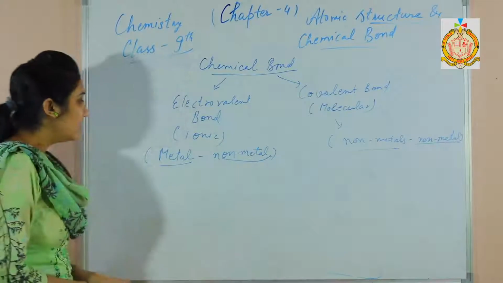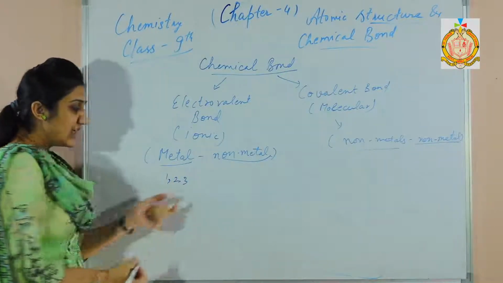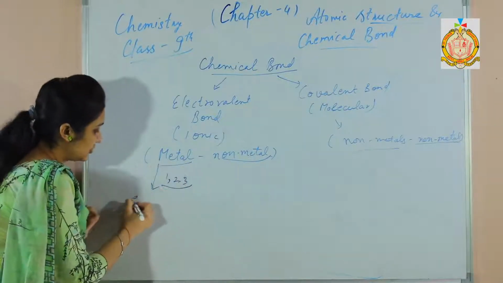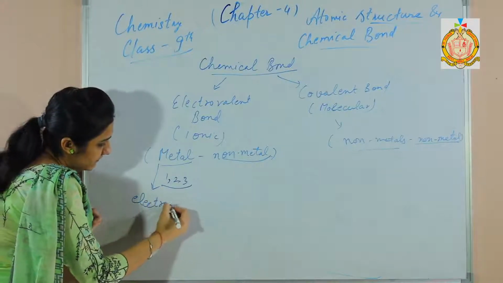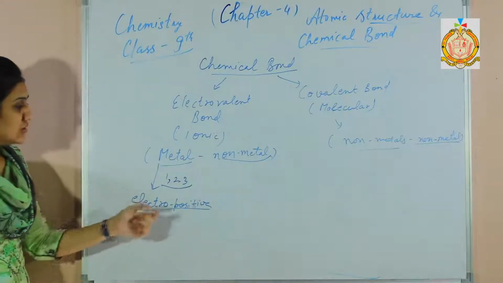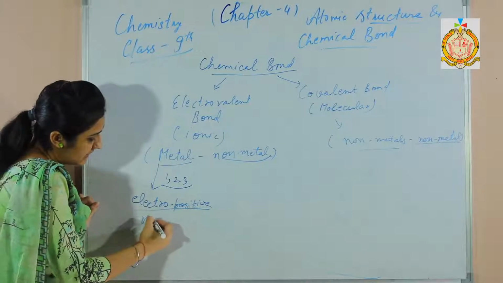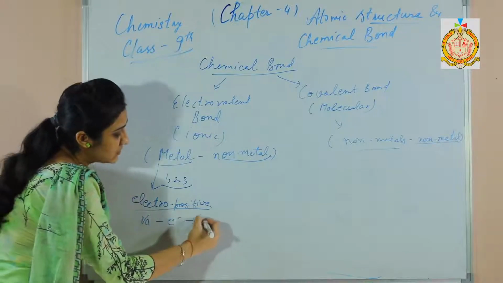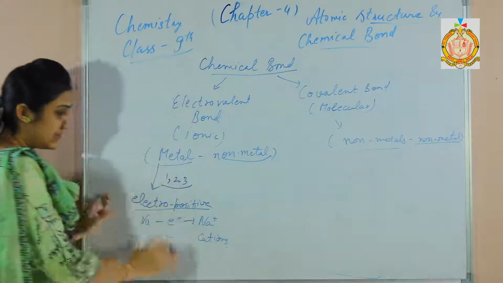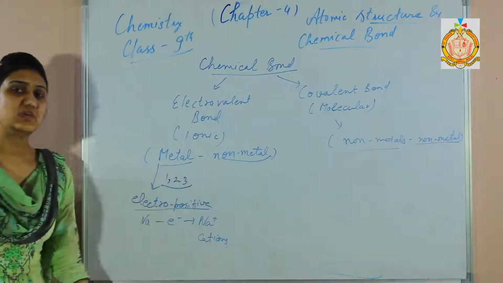As you know, metals have only 1 to 3 electrons in their valence shell, so they can easily lose electrons. So metals are electropositive in nature. Electropositive means they can easily lose electrons and become positive. Like sodium loses 1 electron, it becomes positively charged. Cations are formed in the case of electropositive elements.